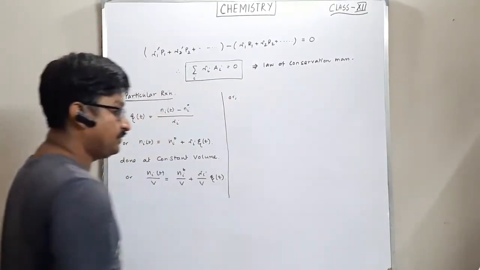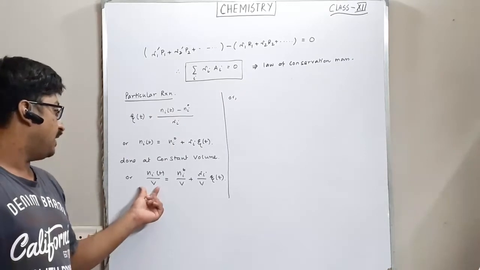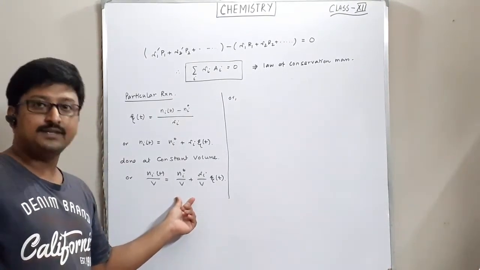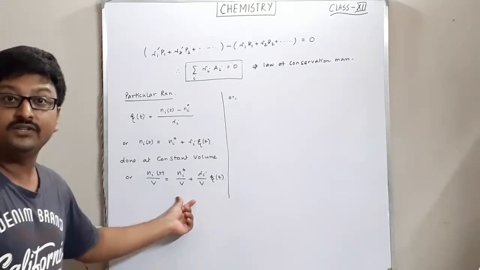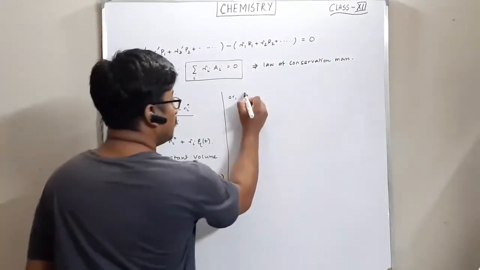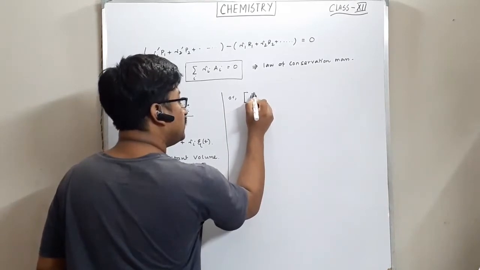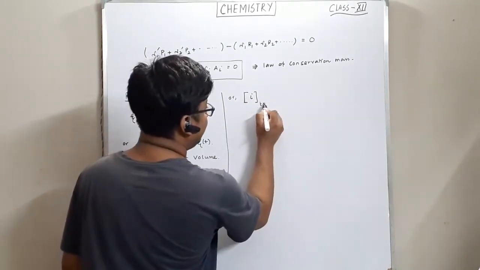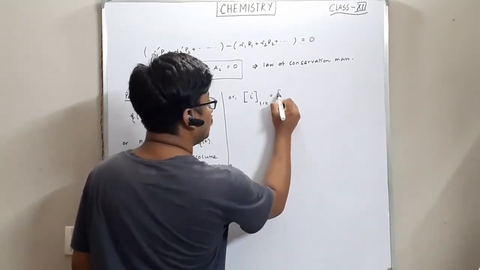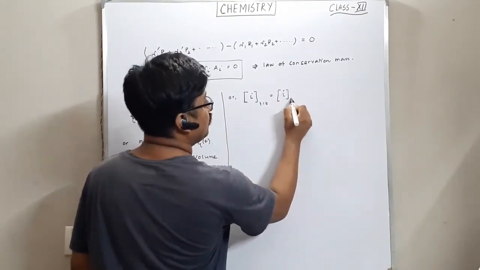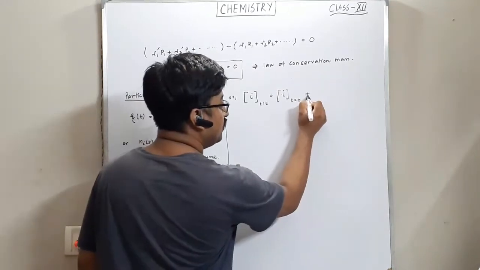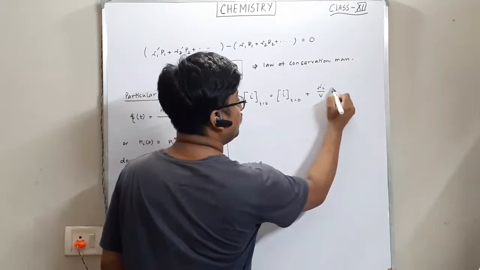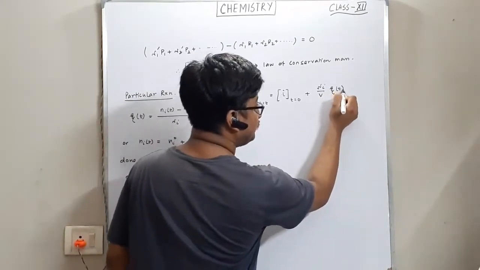Okay, next one. Now what is this? Number of moles by volume. So what is this? This is nothing but the concentration. So we can write the concentration of the ith component at time t is equal to the concentration of the ith component at t equal to 0 plus ν_i/V η(t).